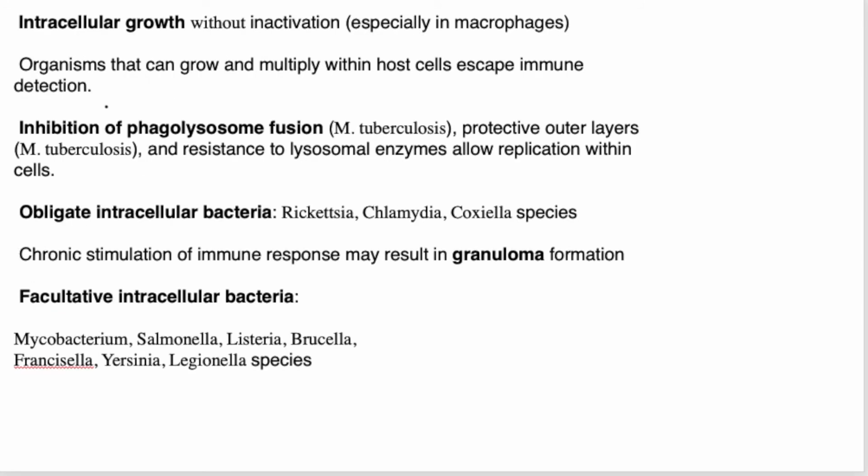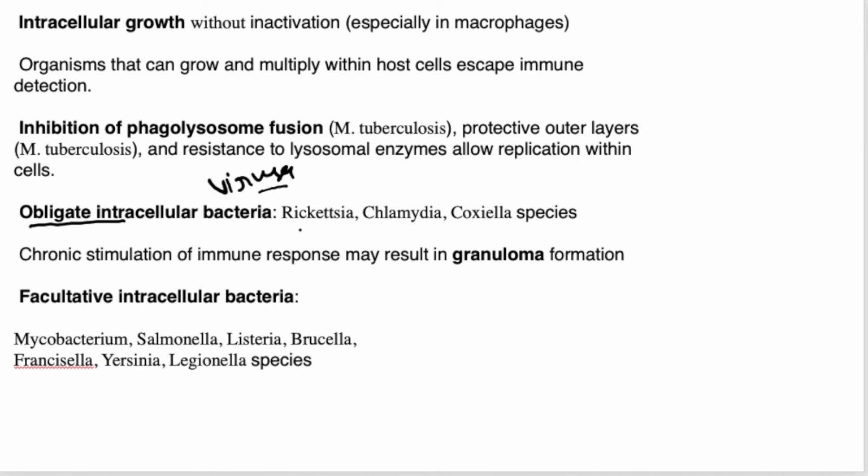Then comes intracellular growth. Intracellular growth without inactivation, especially in the macrophages, right? There are examples of obligate intracellular organisms which can't grow outside the living cell. Initially these bacteria were considered like a virus, but later it came to knowledge that they have a cell wall structure and metabolic processes similar to bacteria, so they were categorized as bacteria.